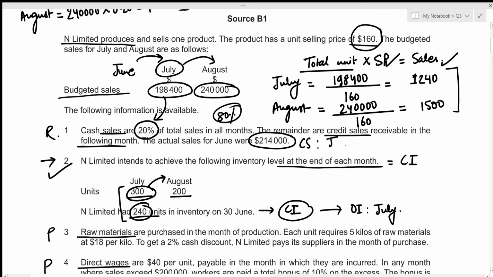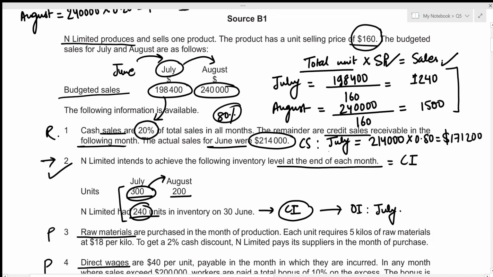So let's write down our information regarding credit sales right here. The amount to be received for credit sales in the month of July is for the credit sales made in the month of June. And that is 80% of the total sales. So that's just going to be 214,000, which is the total sales made in the month of June. And 80% of it is the credit sales. So that's times 0.80. This gives the total credit sales received in the month of June to be 171,200.